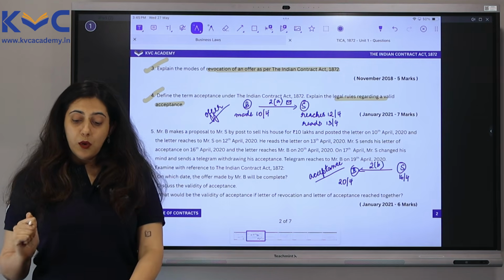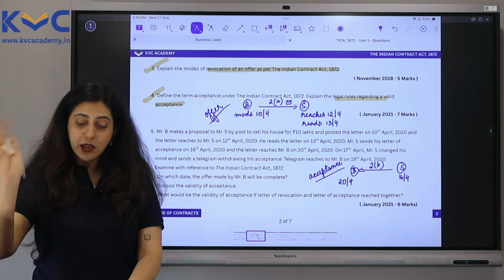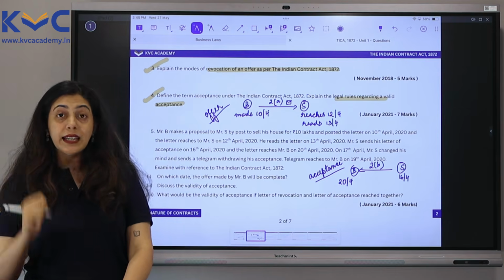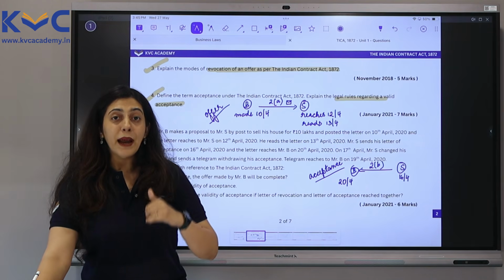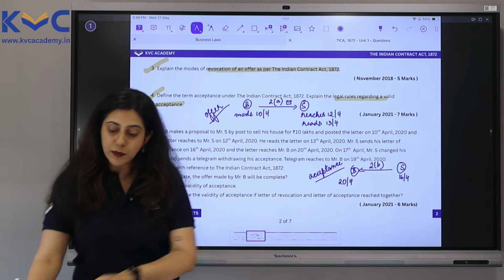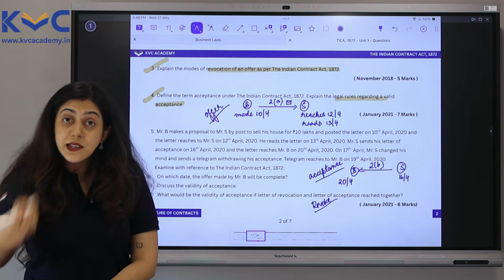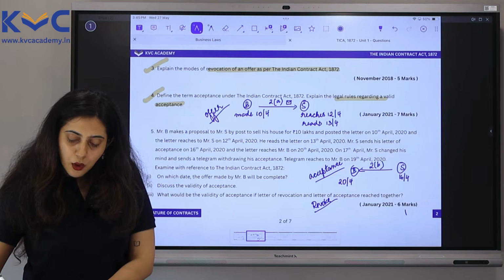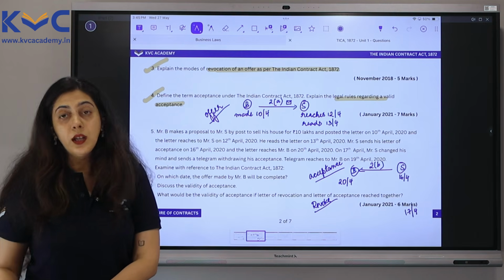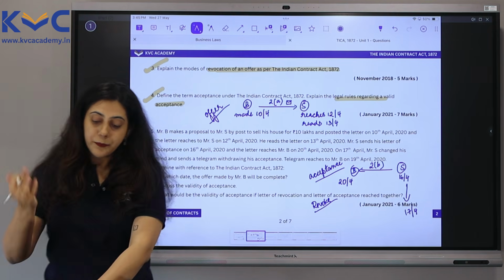Okay. Now, on the 17th of April, Mr. S changes his mind and he sends a telegram withdrawing the acceptance. He is taking back the acceptance. So, when you are taking back something, we term this revocation. So, what is S doing? He is revoking this acceptance. And when is he revoking this acceptance? On the 17th of April.